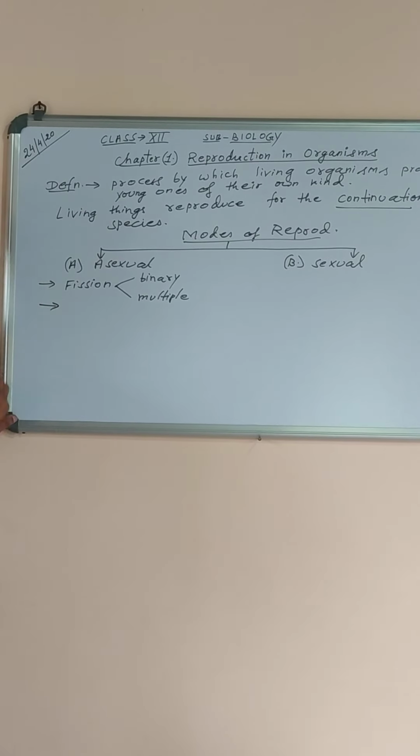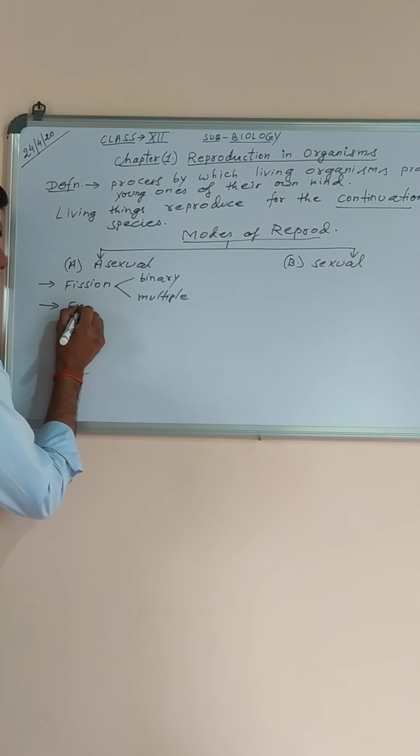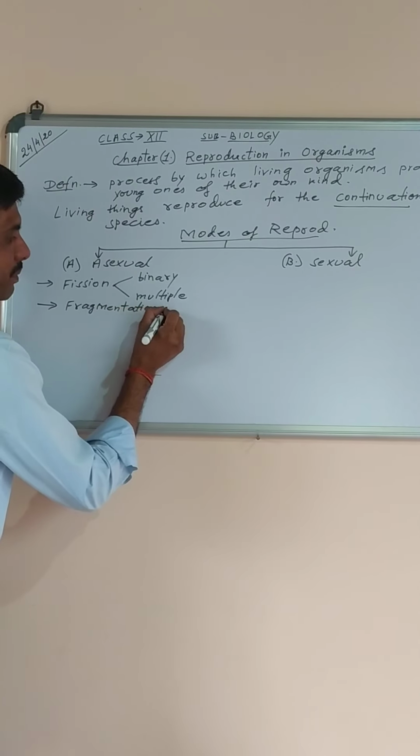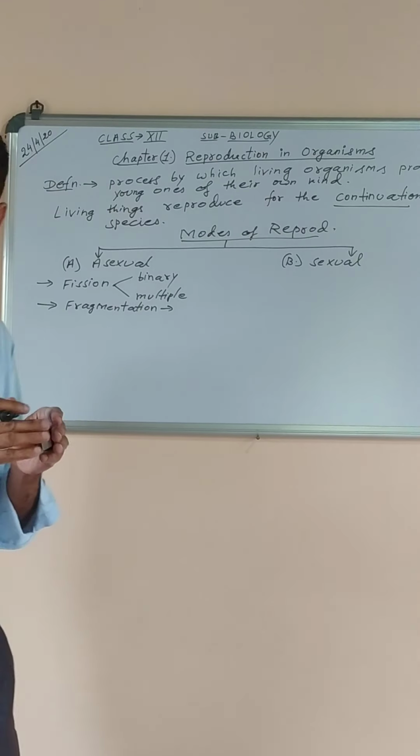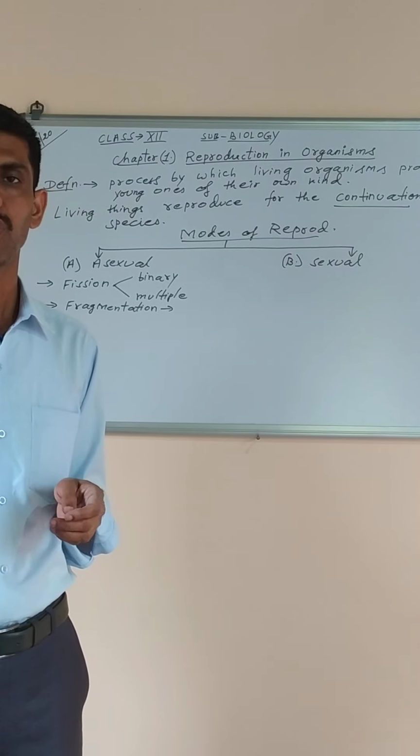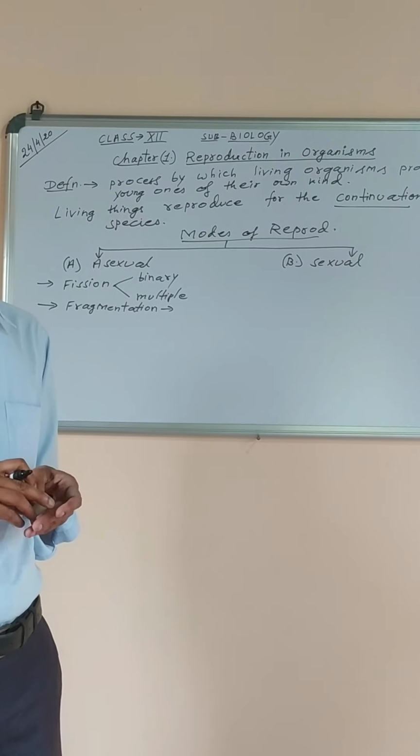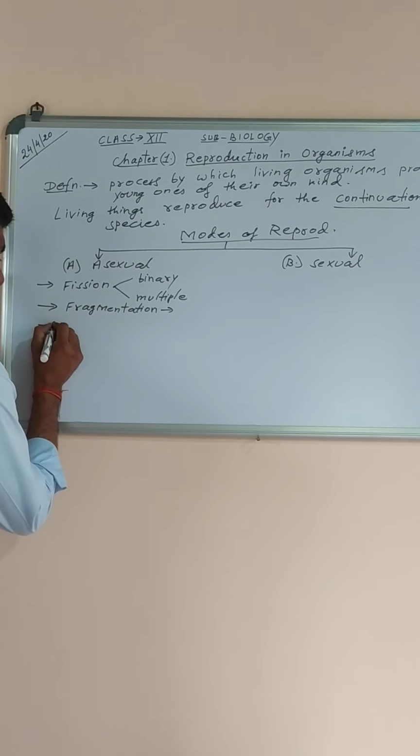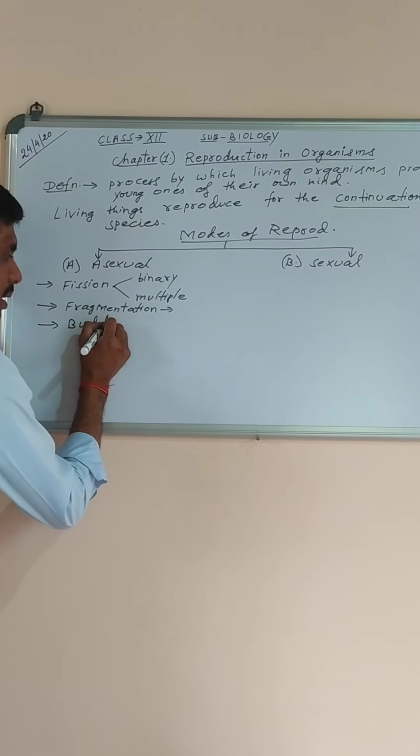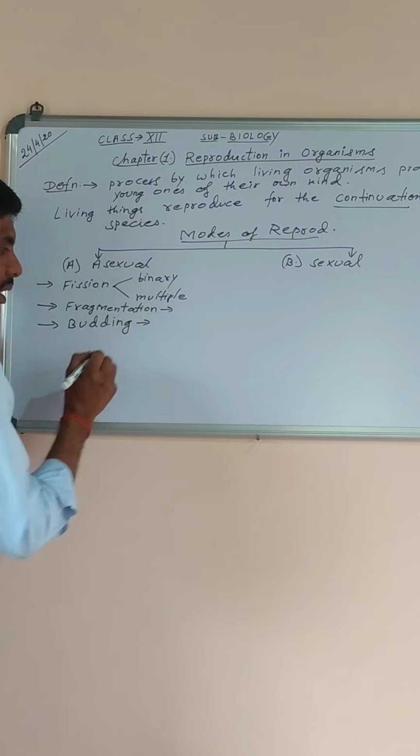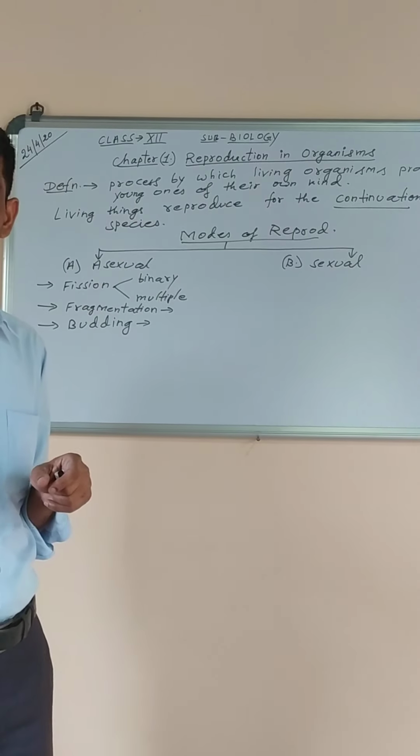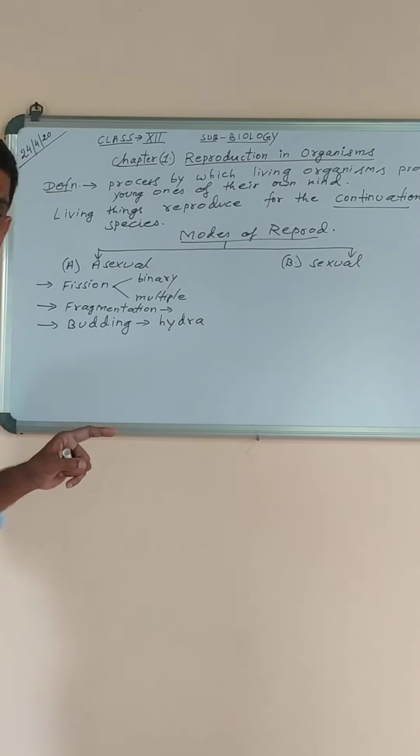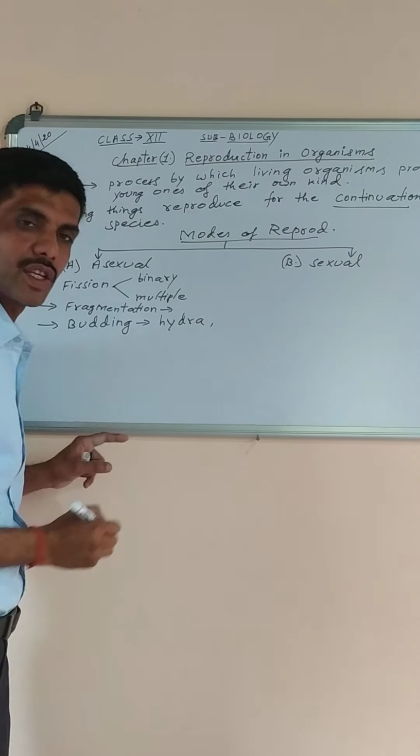So first one is fission, second one is fragmentation, as it occurs in Spirogyra. Fragmentation means in which the organism will split into many pieces. Fragments means pieces, and each piece can regenerate into a complete organism. Then comes budding. You have heard about the word bud. What is bud? Bud is young, immature outgrowth of an organism, and it is found in Hydra also. Hydra is a multicellular animal which is very small in size. It is found in sponge also.